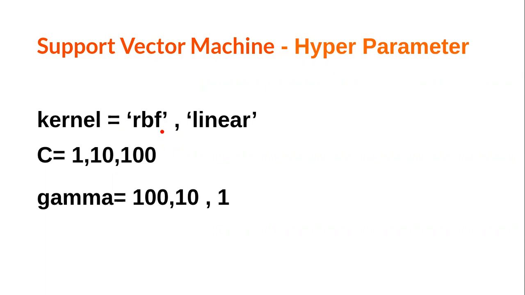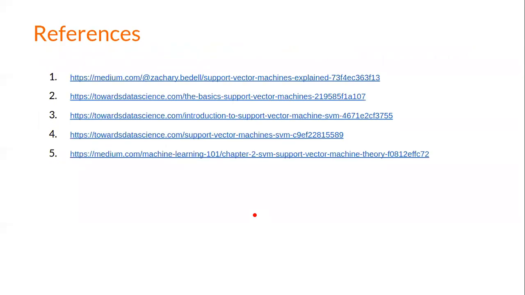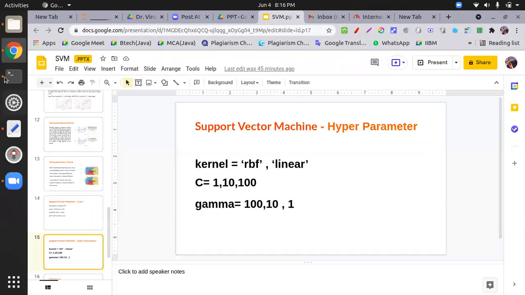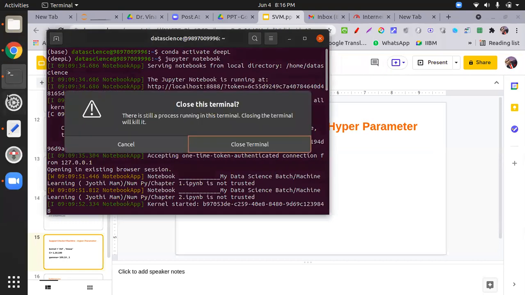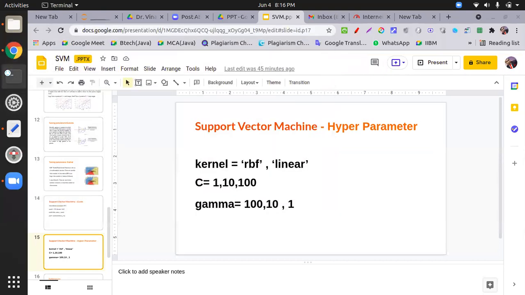You have to find, for a given data set, which kernel is better for you, which C value is better for you. I tested three C values: high C value better, low C value better, or in between better, and what gamma value is better for you. In KNN, I tuned two parameters. Now here you have to tune three parameters and test them on a different data set. I have to migrate to the Jupyter notebook and give you the work.